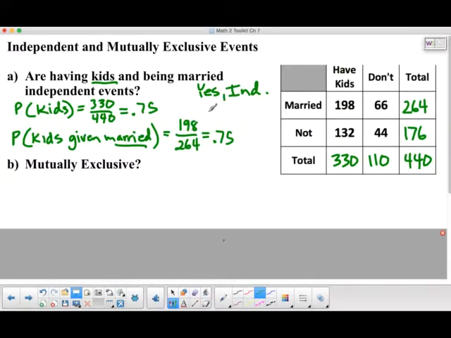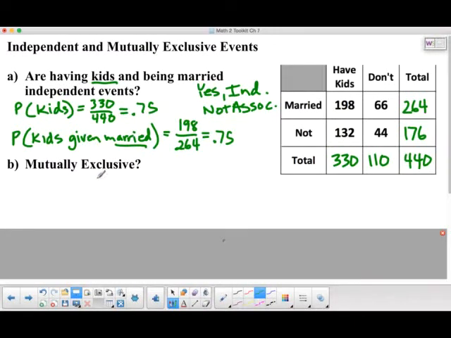And there's another idea, called the idea of association. Basically, independence and association are opposites. So if we say yes, these are independent events, we would say they are not associated. Okay, so what about the idea of mutually exclusive? An example would be, in cards, you can't be a king and a queen at the same time. Those are mutually exclusive events. They have nothing to do with each other.